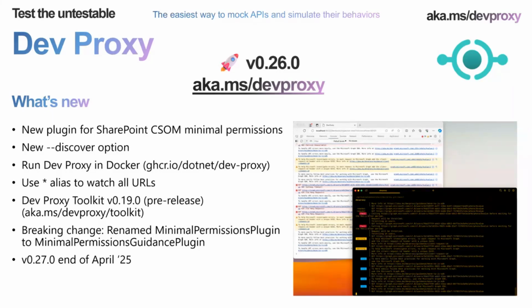We've published an image to the GitHub packages, so you can get that from the GitHub packages domain. Just use .net/dev-proxy.